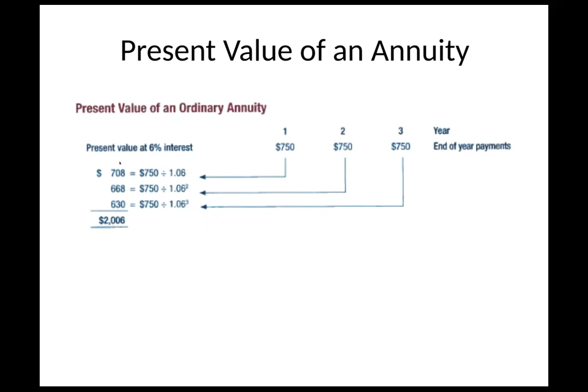If we add up all these years, the present value of 750 over a period of time, based upon a 6% discount rate, is about $2,006. So you can see where that comes into play. Would I rather receive $2,100 now or 750 over a period of years? Well, I can invest that money and make more at that 6% interest rate than by just taking those $750 payments each year.